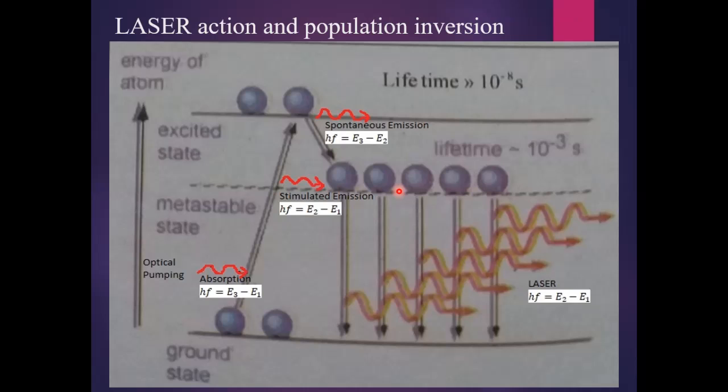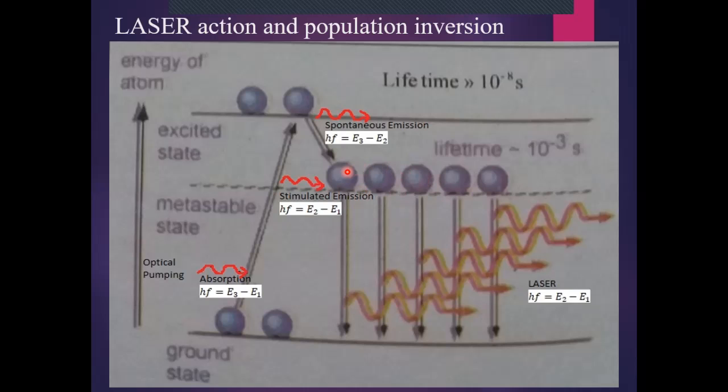This is a simple situation. If there is a room and in 1 second 10 atoms enter and only 2 atoms exit, then it means